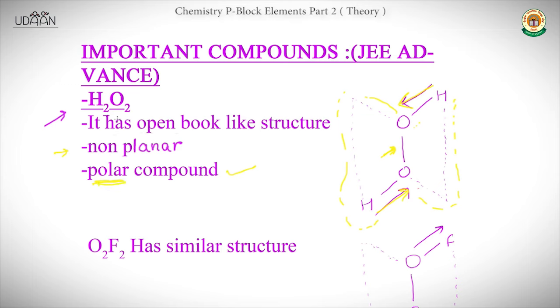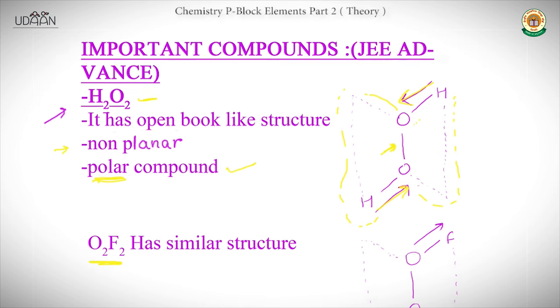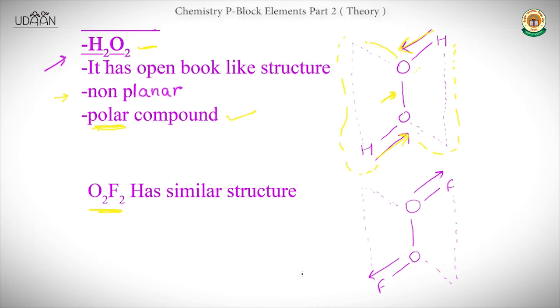And H2O2 has this structure; O2F2 also has the same structure, as you can see. Both have the same open book like structure, and here the dipole moments are in different directions. Unlike H2O2, it contains fluorine atoms instead of hydrogen atoms, which are more electronegative than oxygen, so the net dipole moment is towards the fluorine atom. The structure is the same, and the peroxy linkage is also there. Okay.